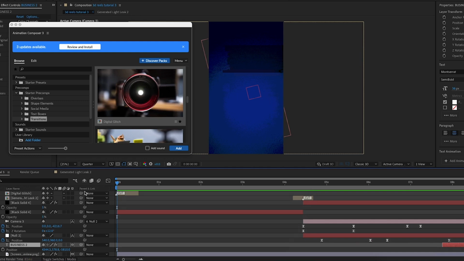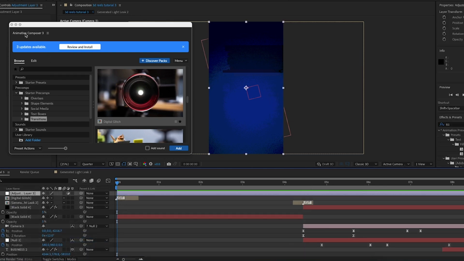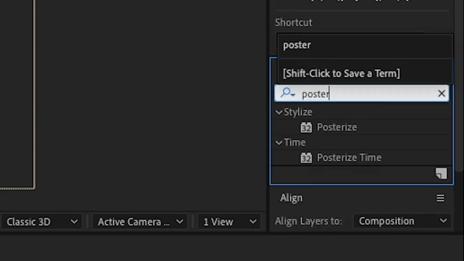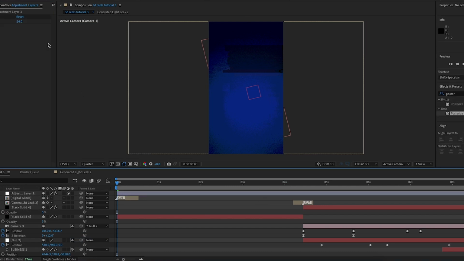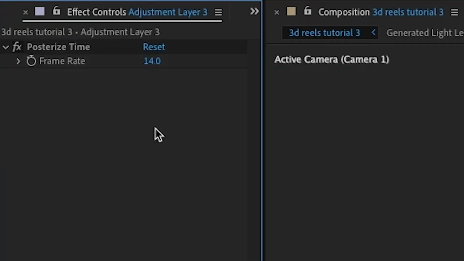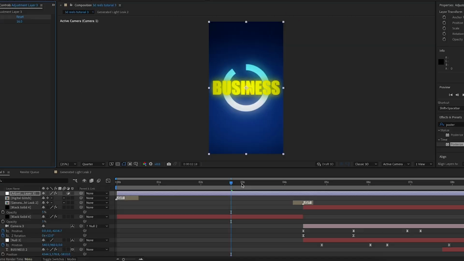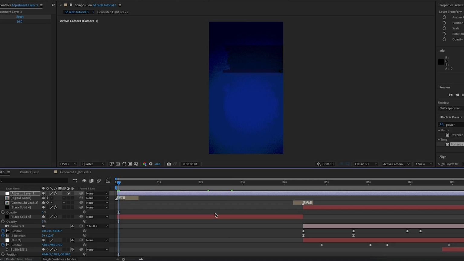And now I want to add that low frame rate look that you can see in a lot of Eman Gatsy's and Houston Kold style reels. So I'm going to create a new adjustment layer, and I'm going to type up in the effects and presets "posterized time". I'll change the frame rate to 14. I shall change it to 16. And now I've done that, this is the finished reel.